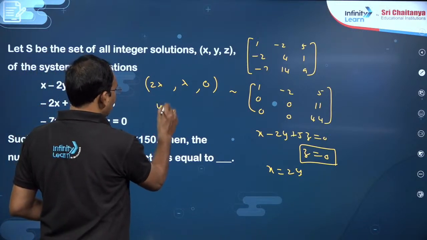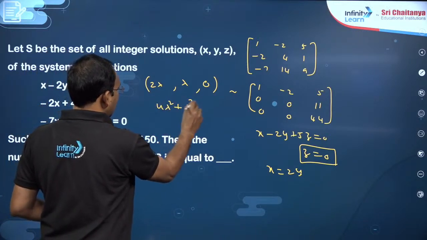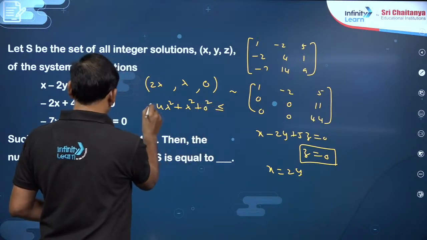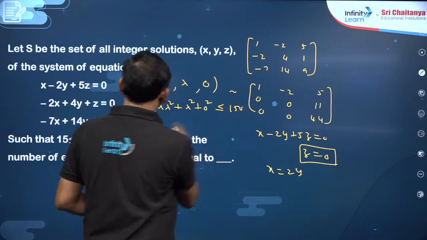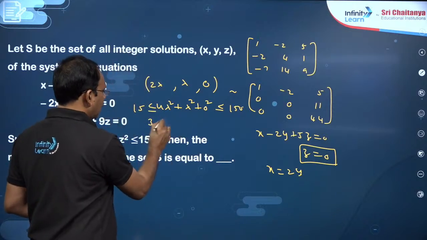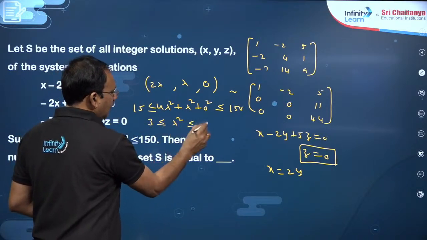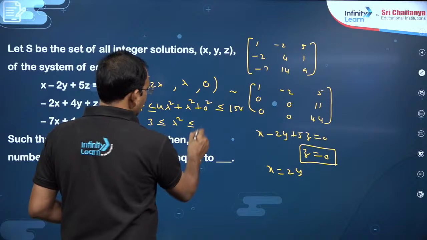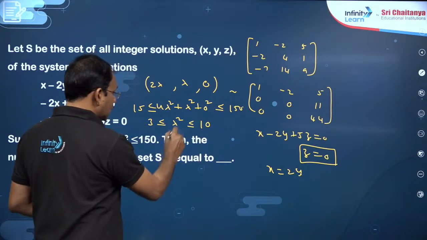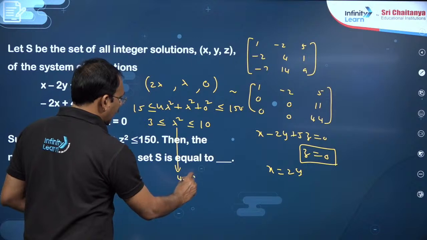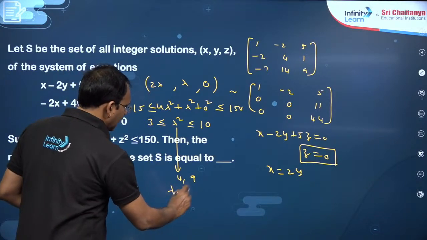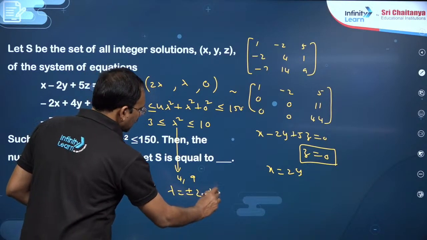So the sum of squares is 4 lambda square plus lambda square plus 0 square, must be between 15 and 150. So this is 5 lambda square, so 3 is less than or equal to lambda square less than or equal to 10. So lambda square value must be 4 or 9. So lambda can be plus or minus 2, plus or minus 3.